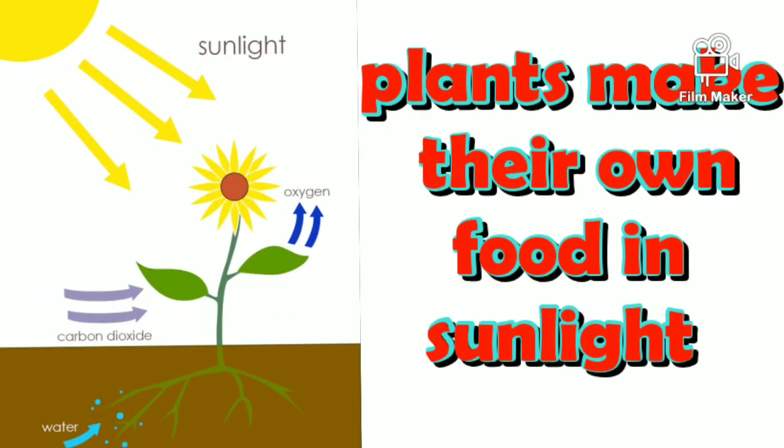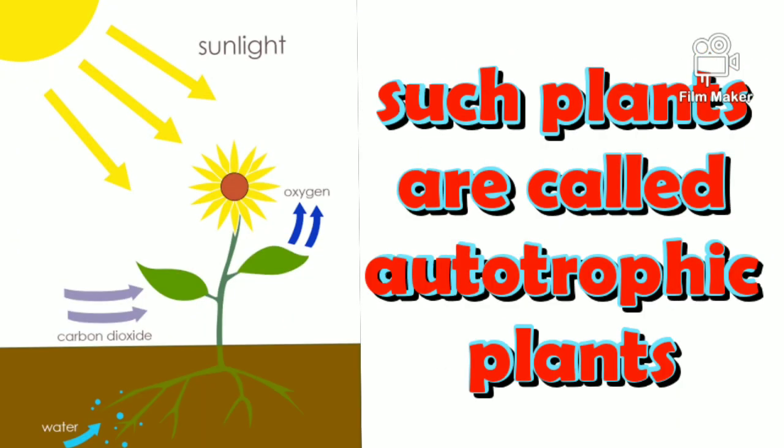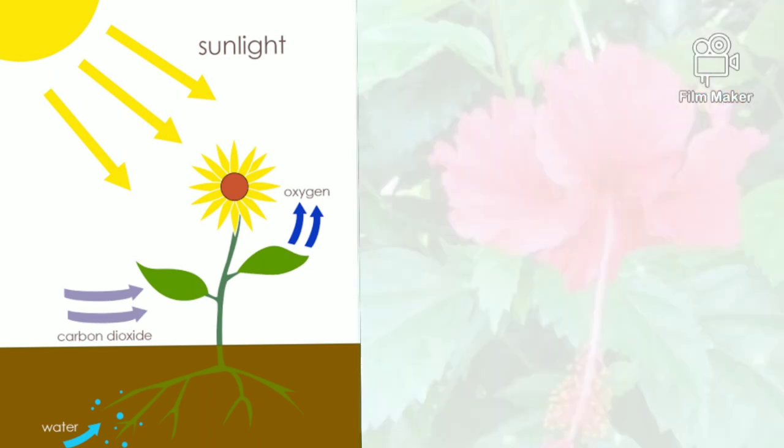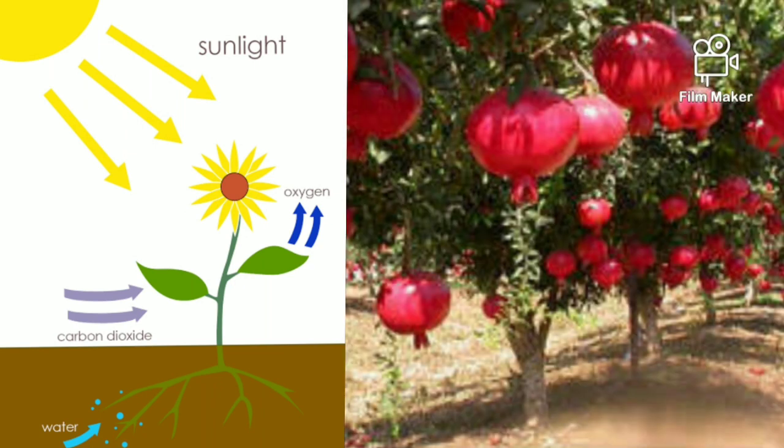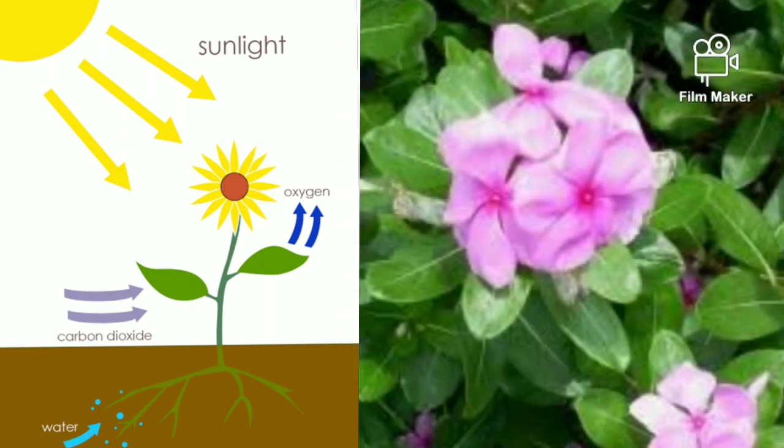Plants make their own food in sunlight. Such plants are called autotrophic plants. For example, the hibiscus, pomegranate, periwinkle, etc.